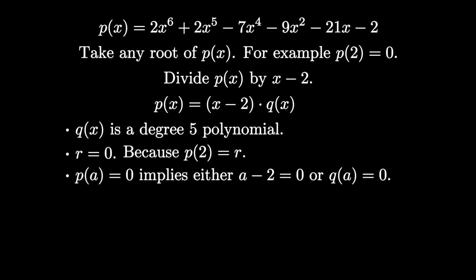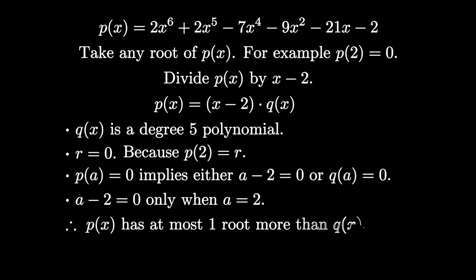If none of them are 0, then p of a won't be 0. A minus 2 will be 0 only if a is 2, and q of a will be 0 only if a is a root of q. So the roots of p are the input 2 along with the roots of q of x. P of x can have at most one root more than q of x.